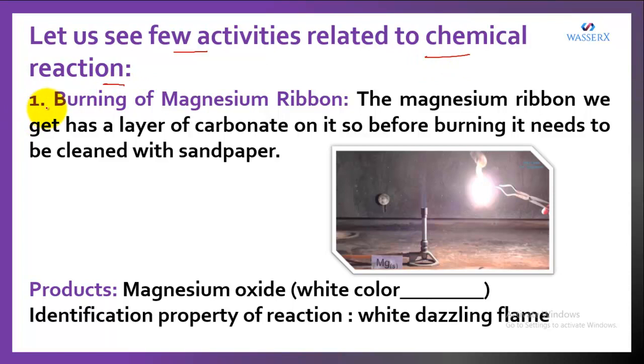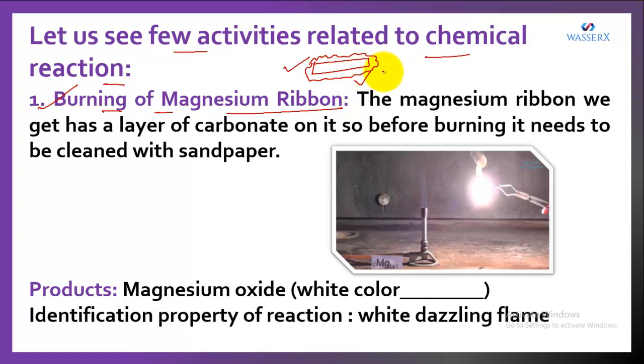The first activity which we are doing in order to understand the chemical reaction is burning of a magnesium ribbon. So let's say we have a magnesium ribbon. When we purchase this magnesium ribbon, after a short span of time we see that it is not free of impurities. It has a layer of carbonate on it. So when we use this magnesium ribbon, we have to remove this layer.